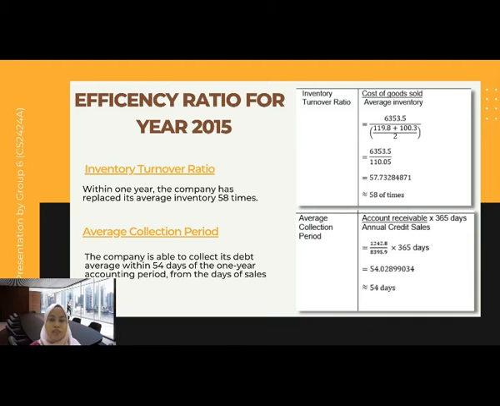So the number of times is equal to 58 times. For the inventory turnover ratio, we can state that within 1 year the company has replaced its average inventory 58 times.